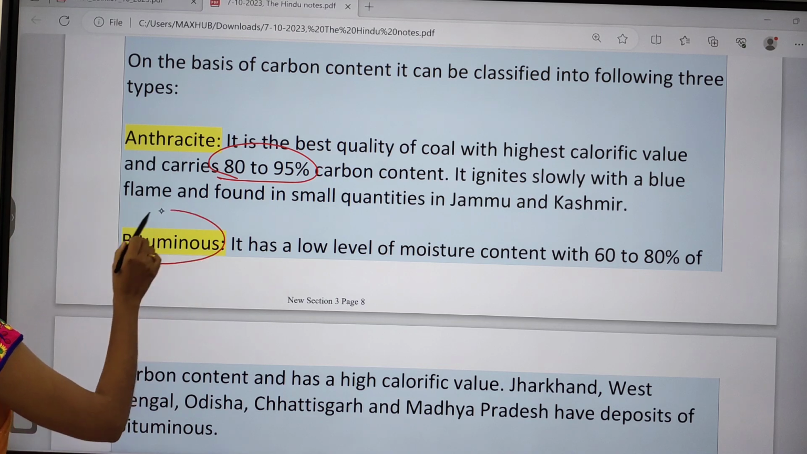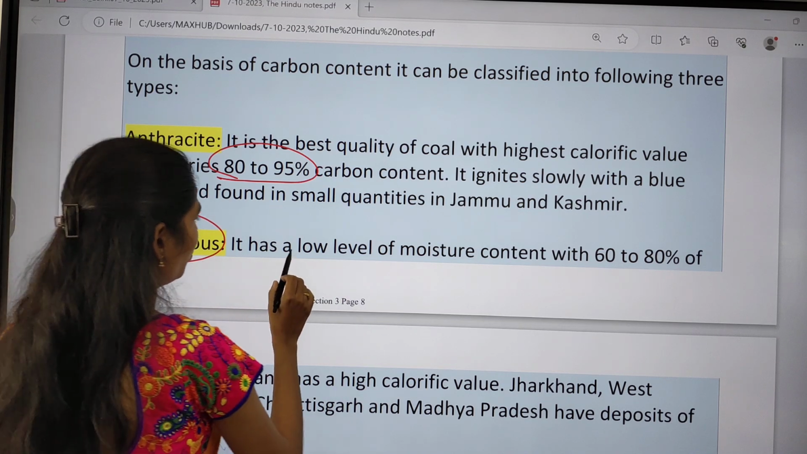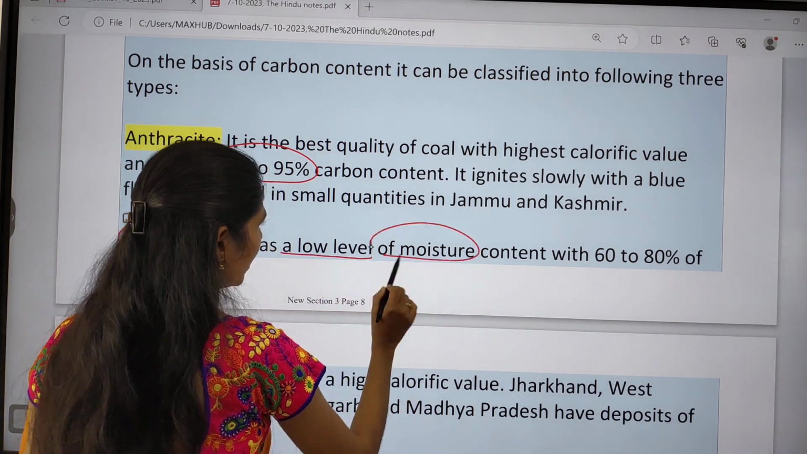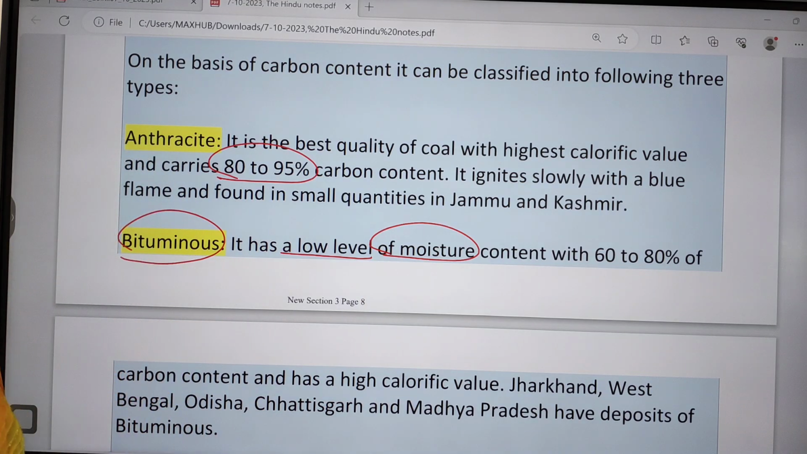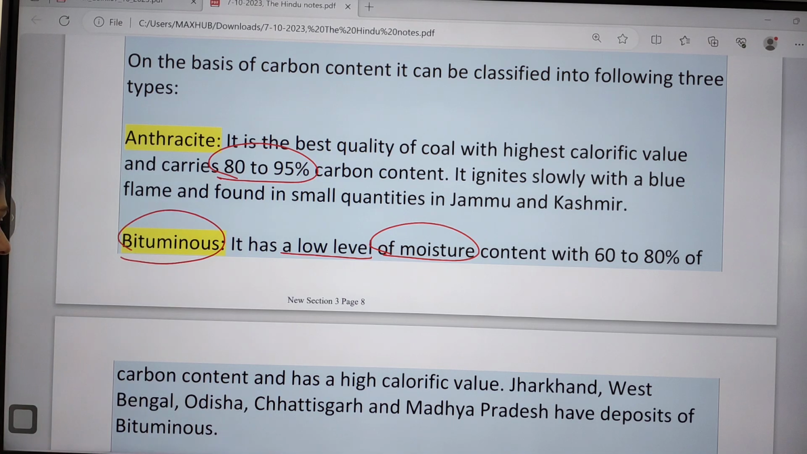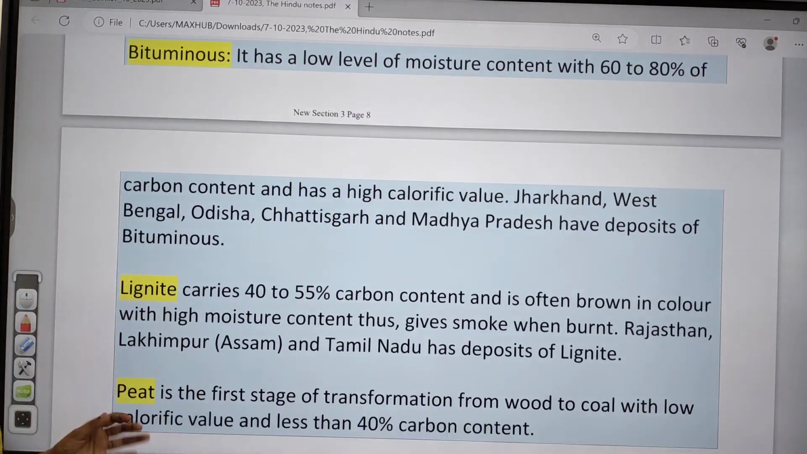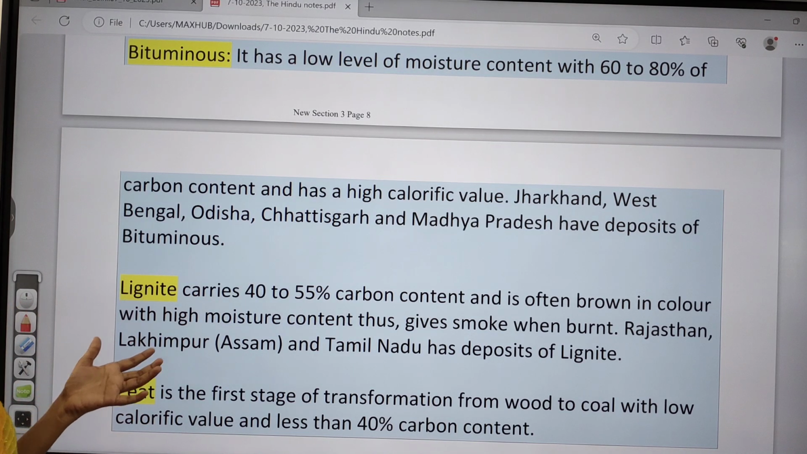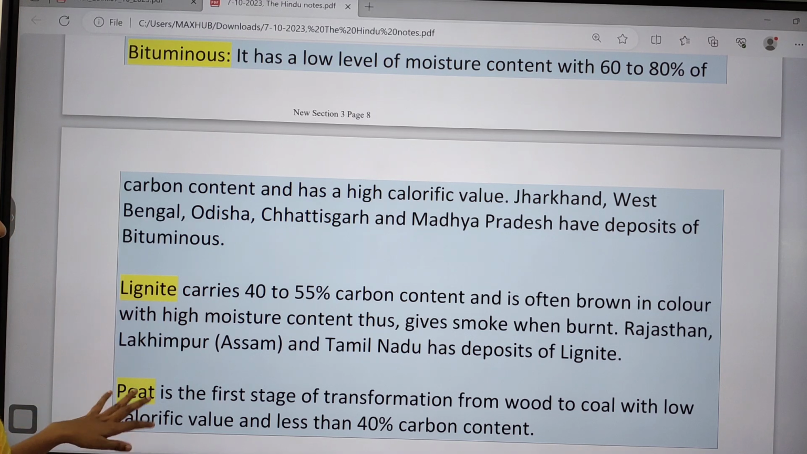The next one is bituminous coal. Bituminous coal has a low level of moisture content, and its carbon content is less compared to anthracite, at 60 to 80%. Normally this bituminous coal is seen in plateaus like the Chota Nagpur plateau, in the states of Jharkhand, West Bengal, Odisha and Chhattisgarh.